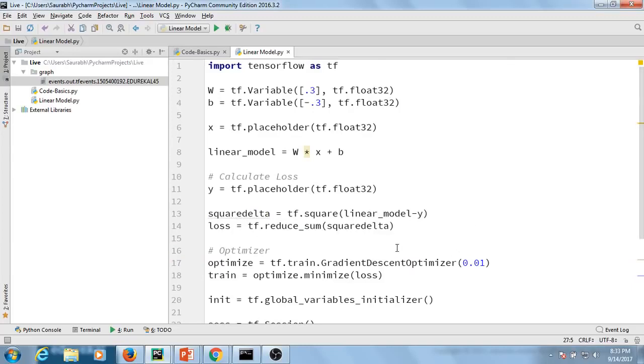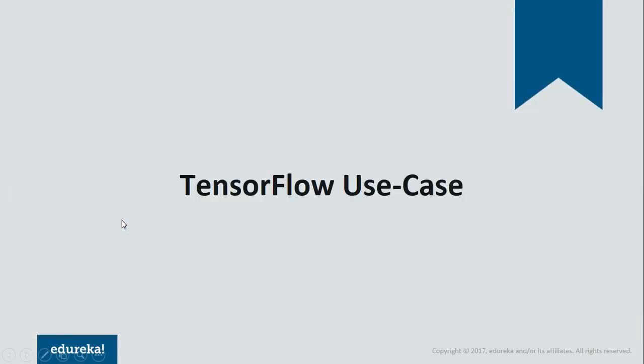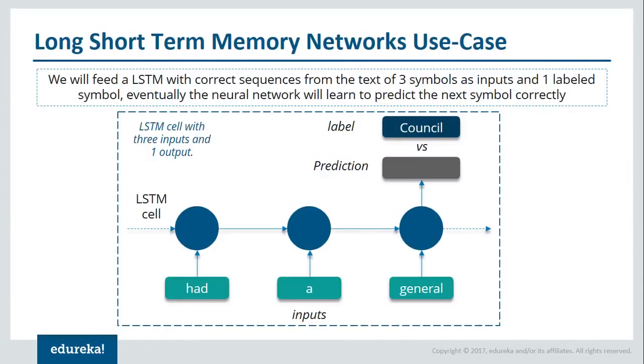So let's open slides again and see what we are going to discuss next. So this is our use case, guys. In this use case, we are going to feed our model 3 words, for example, had, general, and our model will create a very unique story for us. This is basically an example of a special type of neural network called a recurrent neural network, and there's also a special type of recurrent neural network called long short-term memory networks. I know you guys are not getting anything, so for that you can refer to my recurrent neural network tutorial video. I've explained everything in detail along with the code, so you can just go through that. I'm just showing you how powerful neural networks are with this particular use case.